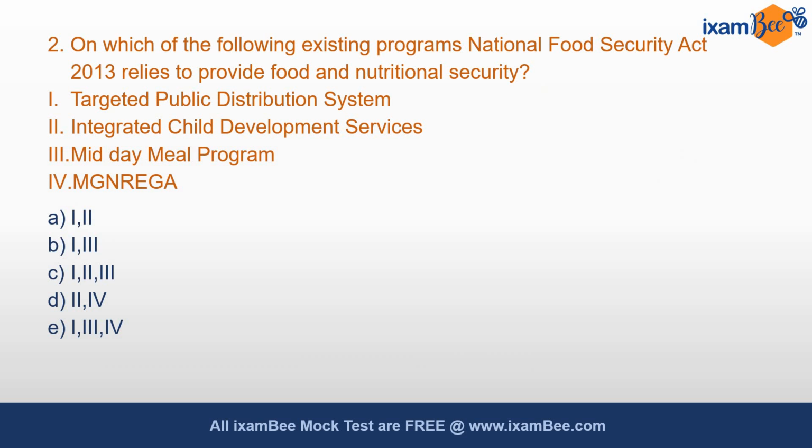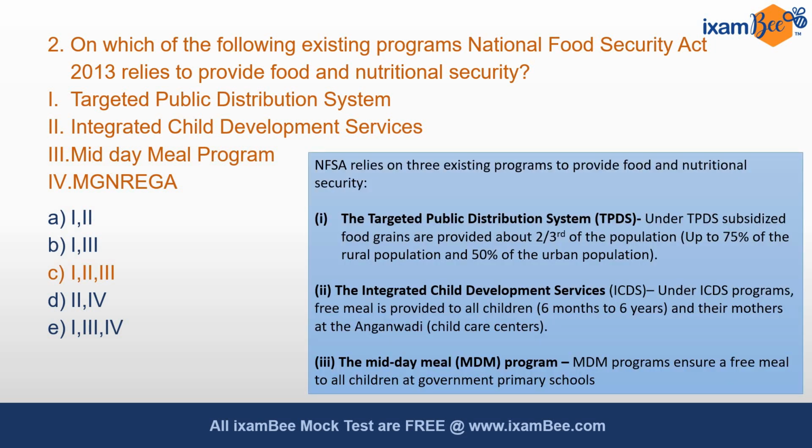Question 2. On which of the following existing programs does National Food Security Act 2013 rely to provide food and nutritional security? The correct answer is option C. We know NFSA relies on 3 existing programs to provide food and nutritional security. Those 3 are Targeted Public Distribution System, Integrated Child Development Services, and the Midday Meal Program. Under Targeted Public Distribution System, subsidized food grains are provided to about 2/3 of the population, in which 75% are from rural areas and 50% are from urban areas.